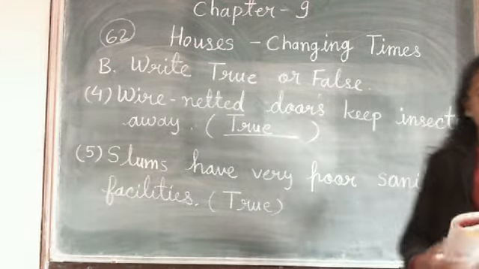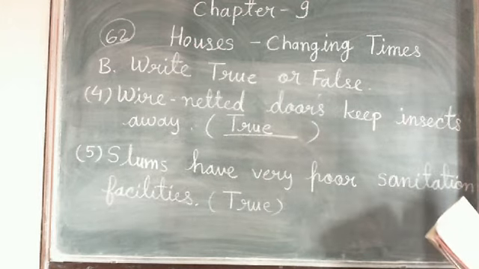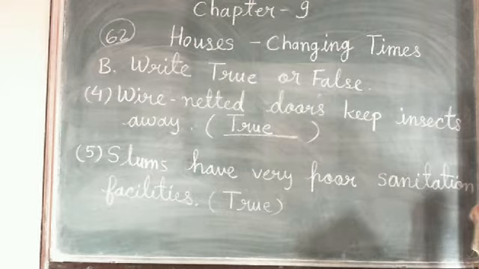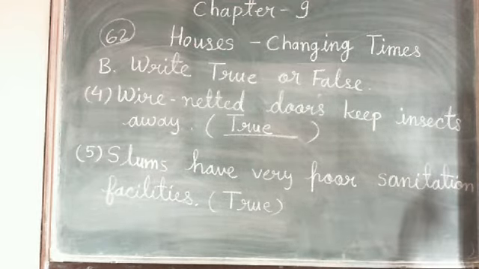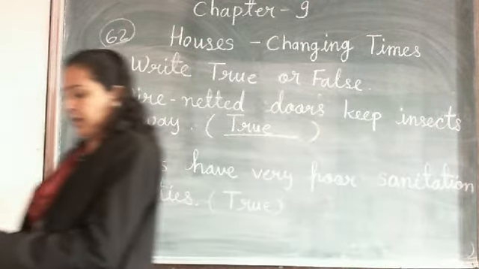So these are the question number B. Once again I repeat for you. Wire netted doors keep insects away. True. Now the fifth number. Slums have very poor sanitation facilities. Yes. The number 5 is true and 4 is also true. So these are the question number B.